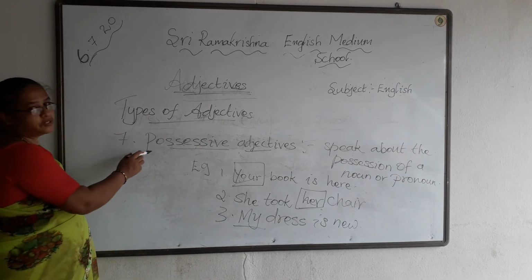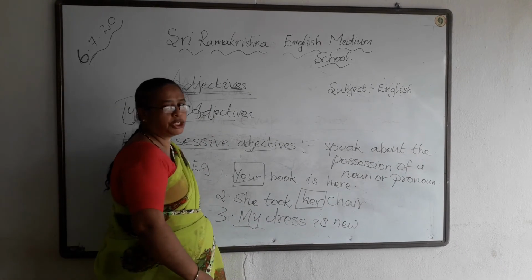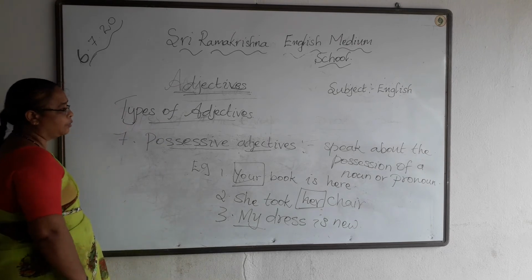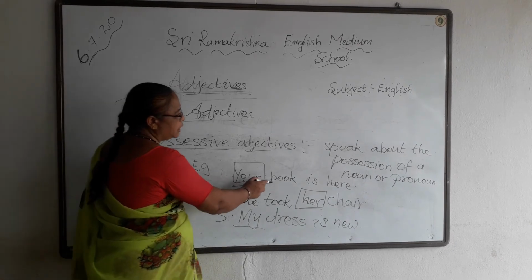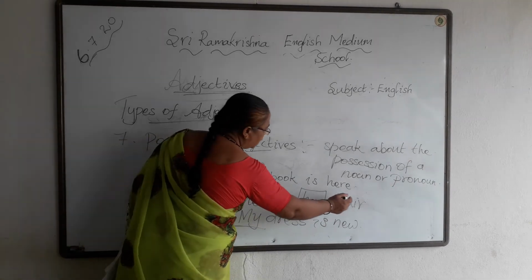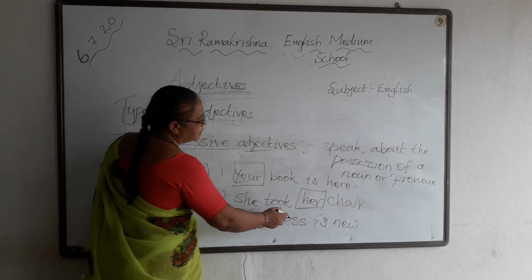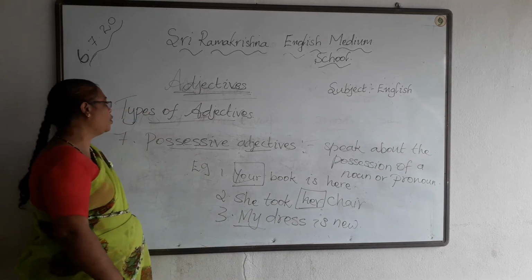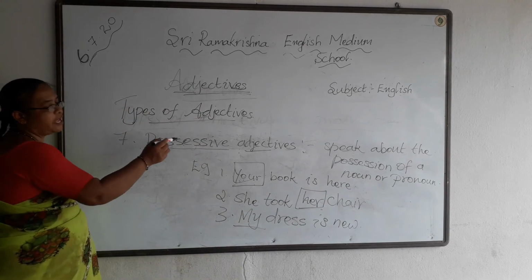So here possessive adjective speaks about the possession of a noun or pronoun. So example, your book is here. Your is the possessive adjective. Second one, she took her chair. Third one, my dress is new. Okay, I hope you have understood about possessive adjective.